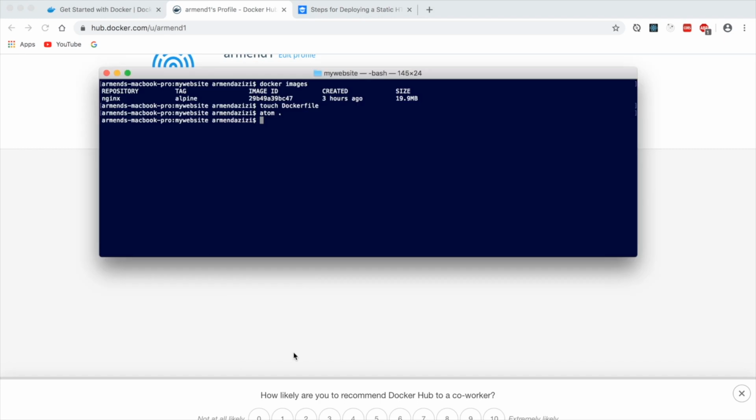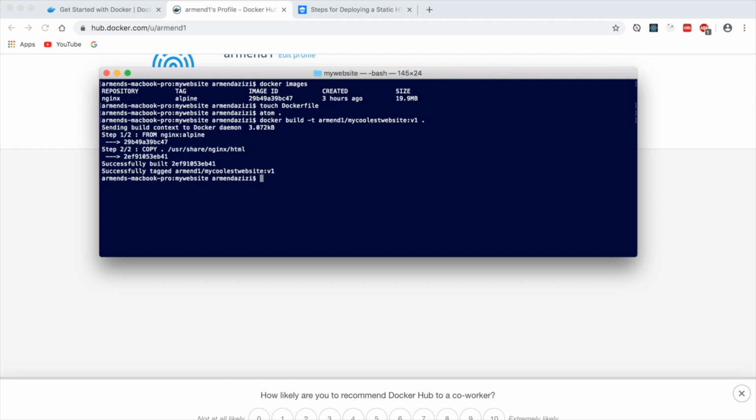Next, we build the Docker image for the HTML server with the following command: docker build -t, the name of the user and the name of the image, followed by the tag, which is the version. I put v1 as version 1. And run it with the docker run command, followed by the -d to run the container in detached mode, and -p to forward the port 80 on the host to port 80 on the container. We can test this by checking the localhost 80 link.